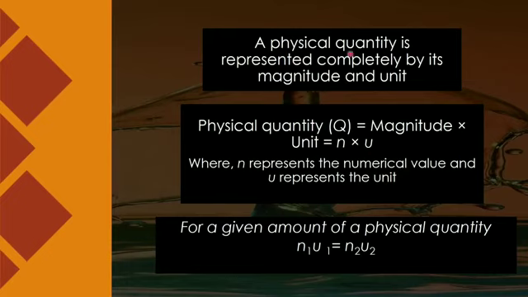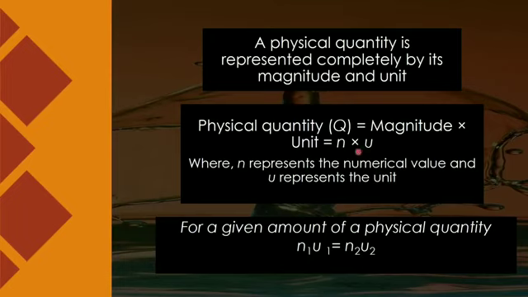So a physical quantity, whenever I am representing it completely, is represented by its magnitude and the unit. Unit is very, very important, as you have studied in your lower classes also. So physical quantity Q is written as n1 into u. Now if I am measuring, say, 1 meter length, in centimeter that is equal to 100 centimeter.